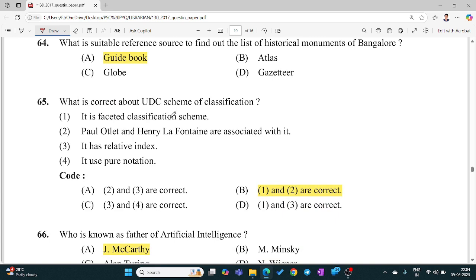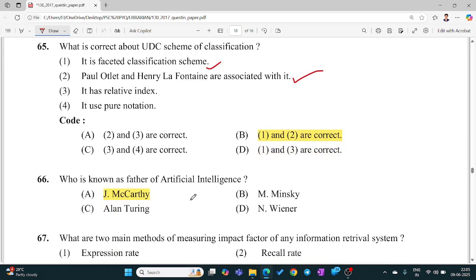It is a faceted classification scheme. That is correct. Paul Otlet and Henry LaFontaine are associated with it. That is too correct. It has a relative index. It uses pure notation. These two statements are wrong. So the answer is option B.